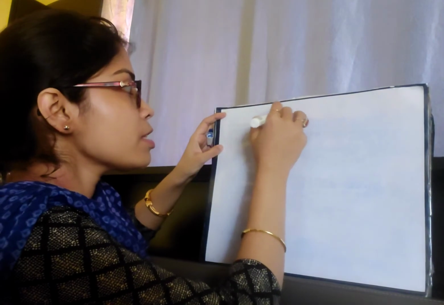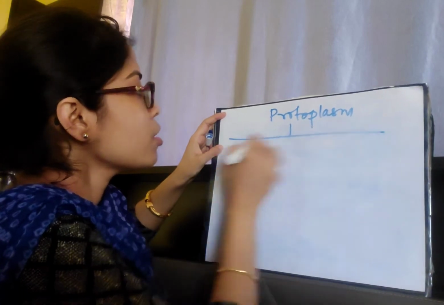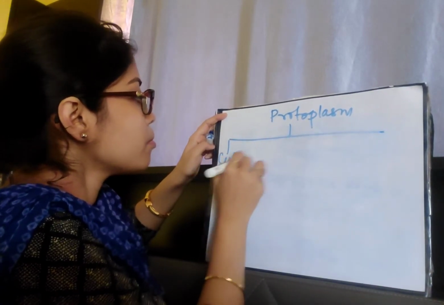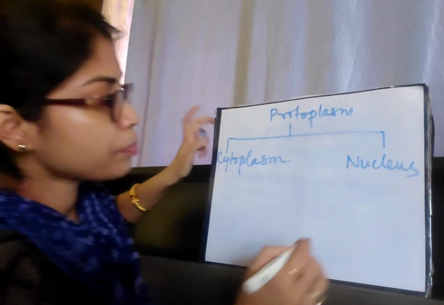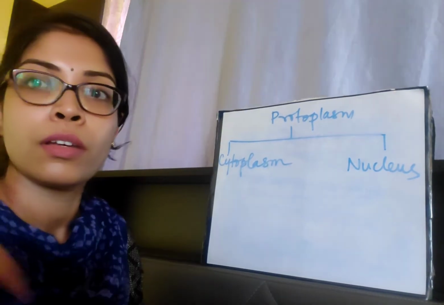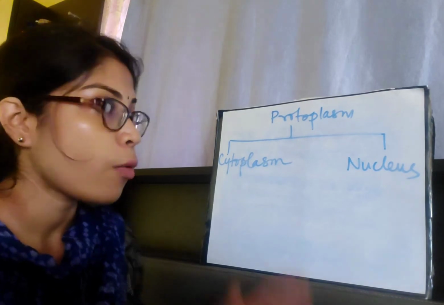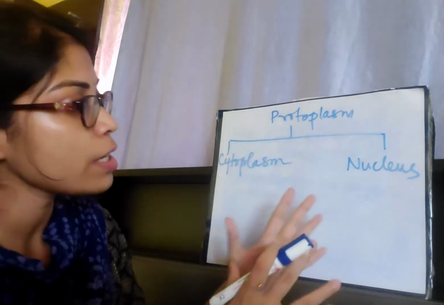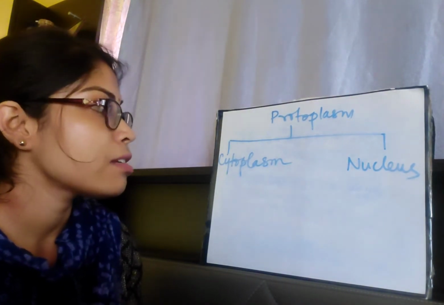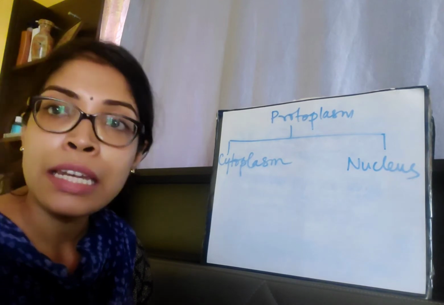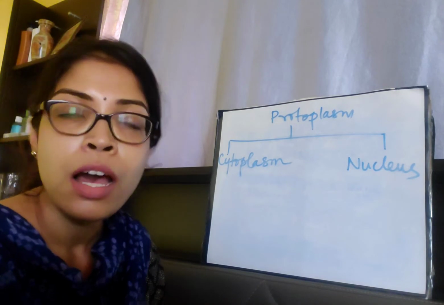So apart from these two coverings, the other components of the cell are nucleus and cytoplasm. Previously, while doing the previous chart, I told you that the protoplasm consists of cytoplasm and nucleus. This cytoplasm of the cell consists of obviously the nucleus, because although it is a separate part of the protoplasm, it is basically present within the cytoplasm, right? And apart from that, there are many major cellular organelles which are found inside the cytoplasm.